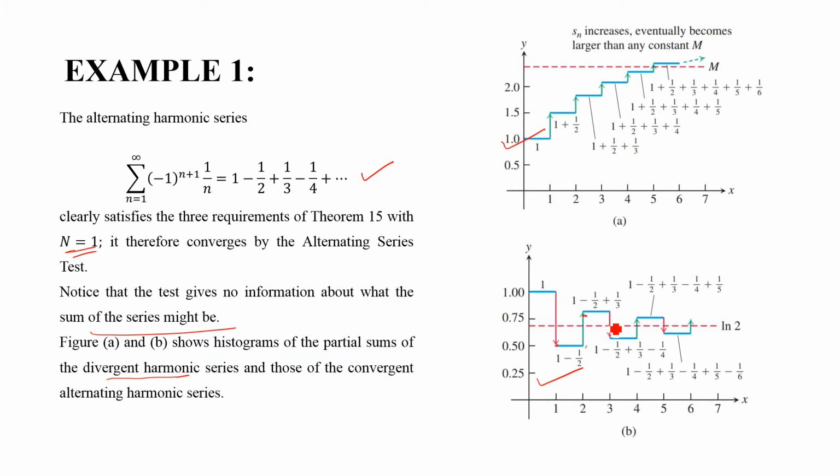Now again we subtract 1/4, we are here. We add 1/5, we are here, and similarly we can see that this is converging to some point between 0.5 and 0.75, and actually this is a convergent series and converges to the natural log of 2.